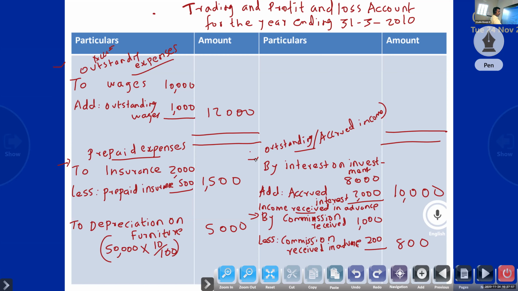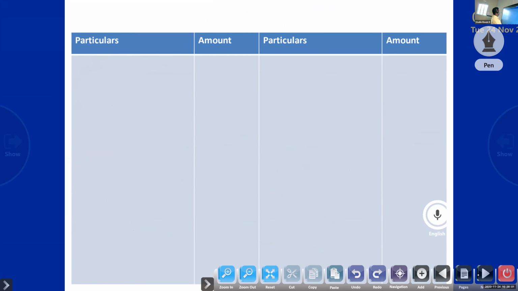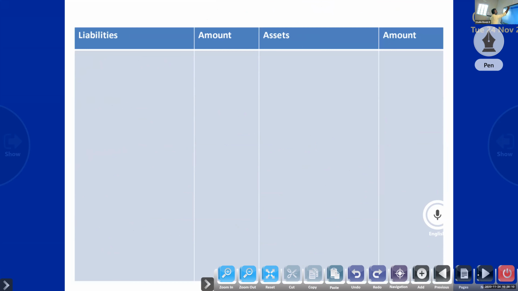Okay, now the balance sheet. How will it come? Balance sheet as on 31st March 2010, suppose.